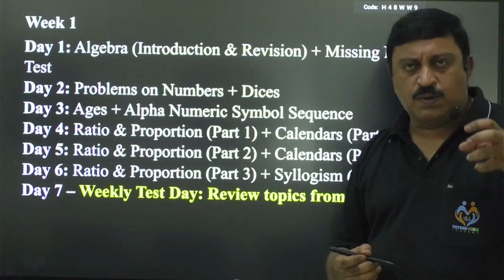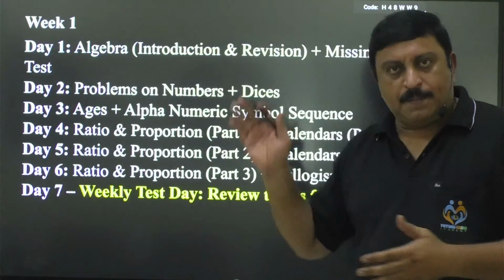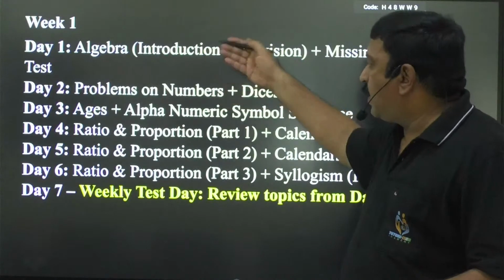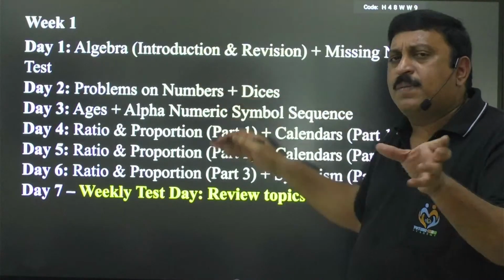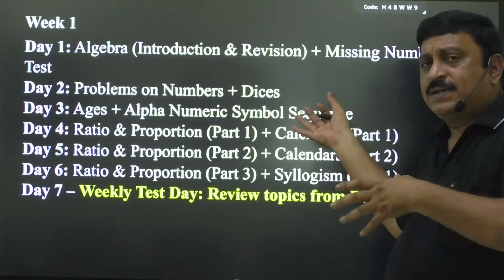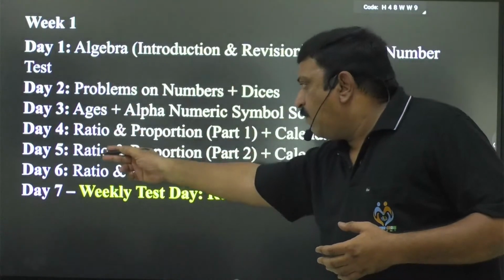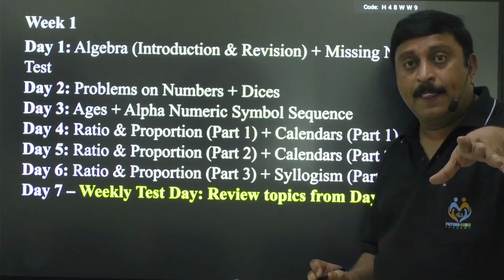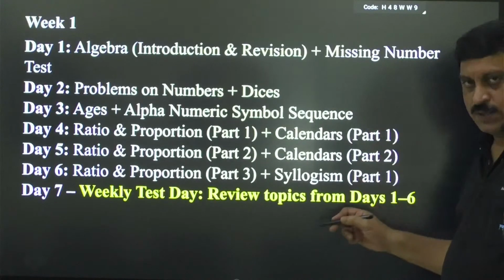Even a layman can do a missing number test, which is why I made it without basics. Days 1 and 2 cover problems on simple numbers and dice. Days 4, 5, 6 cover ratio and proportion, which is very important for your exam. The second session will be on calendars and syllogism.